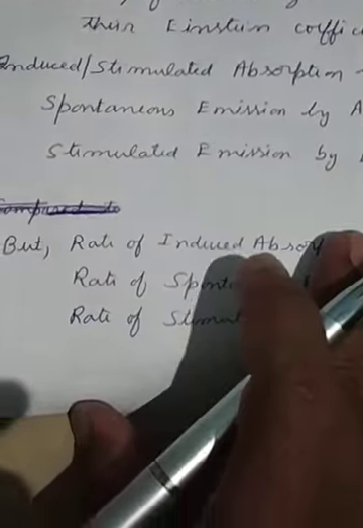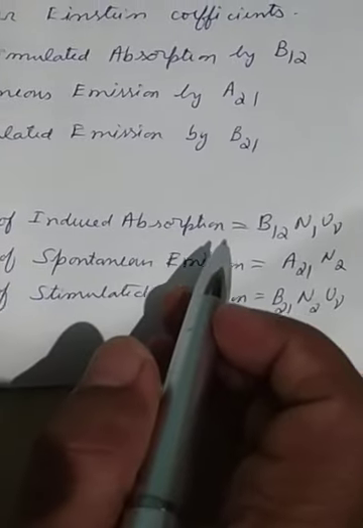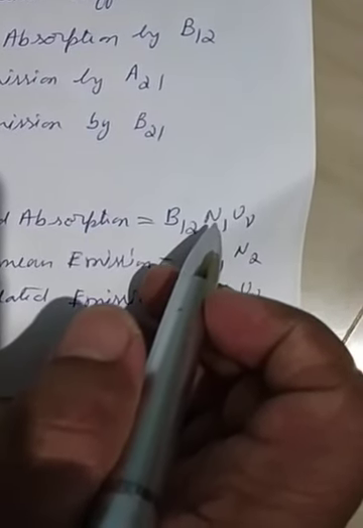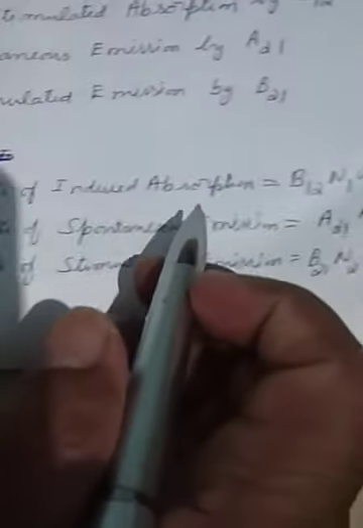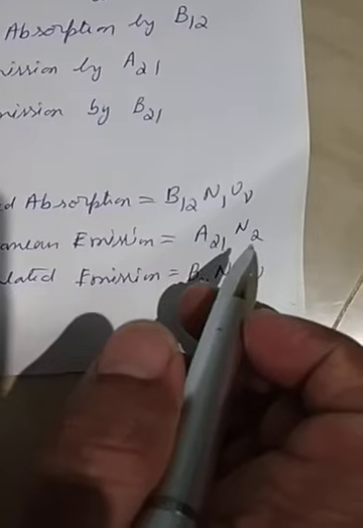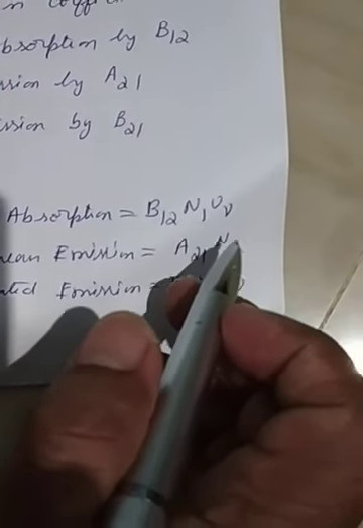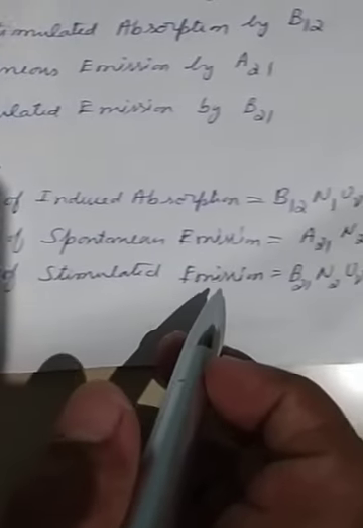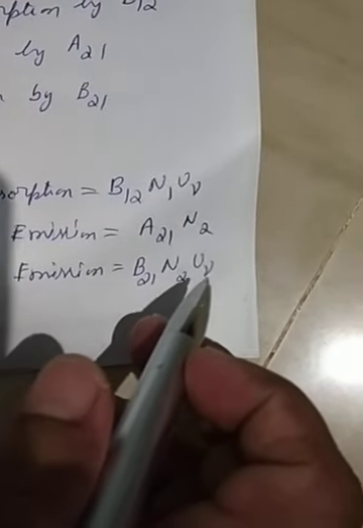But if we look at the actual number of induced absorptions that will take place, it is given by B12 N1 U nu. So it not only depends on B12, it also depends upon the number of atoms in the ground level N1 and also the incident light intensity U nu. The rate of spontaneous emission is given by A21 N2. So here again it depends not only on A21, it also depends upon the number of atoms in the excited level. Then if we look at the rate of stimulated emission, it is given by B21 N2 U nu. So here it depends upon the number of atoms in the excited level as well as the intensity of